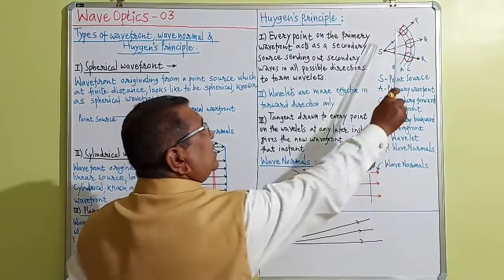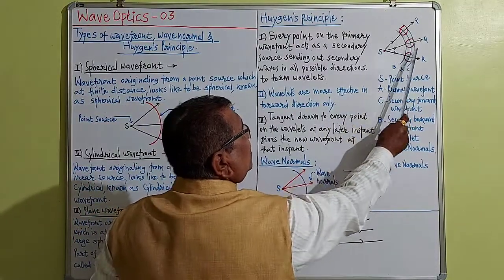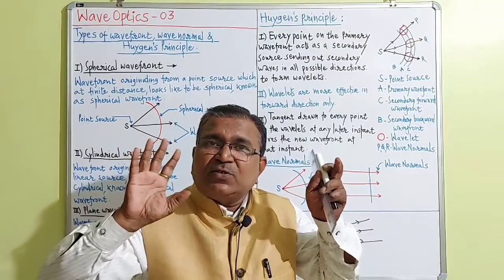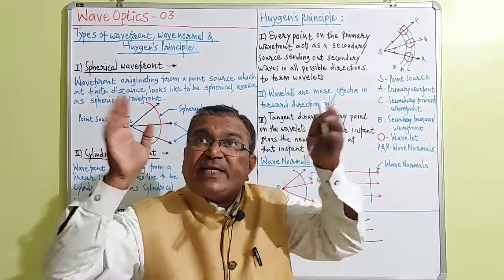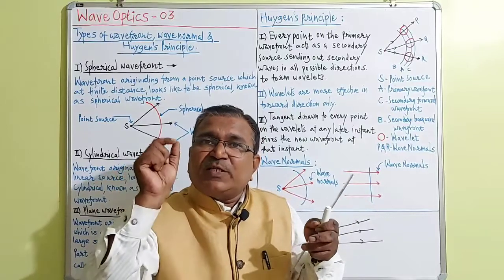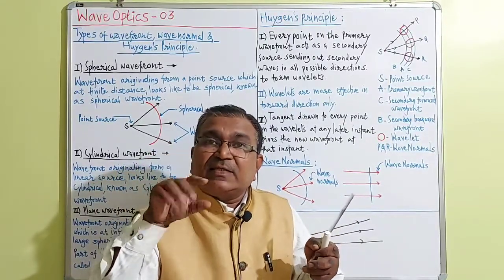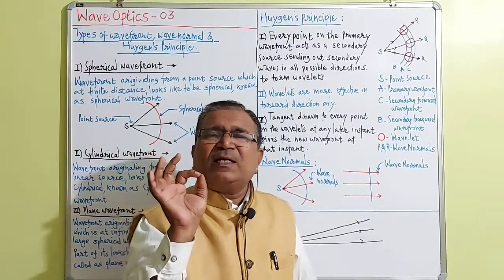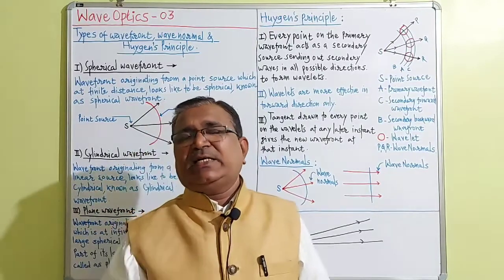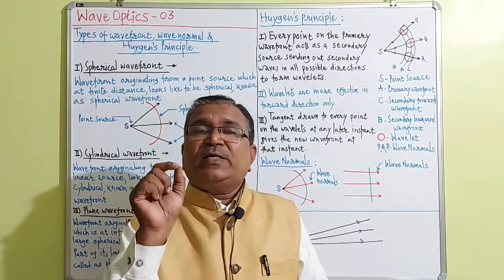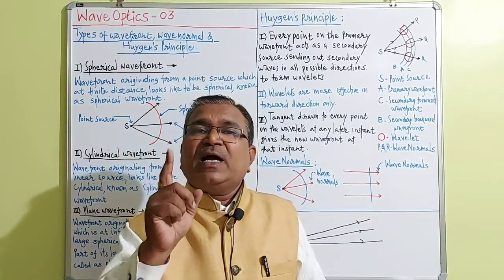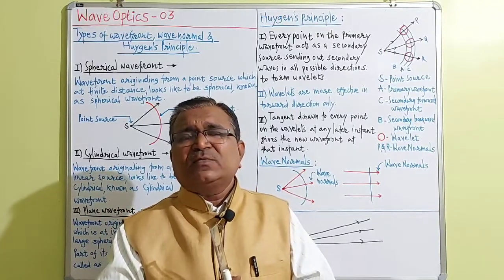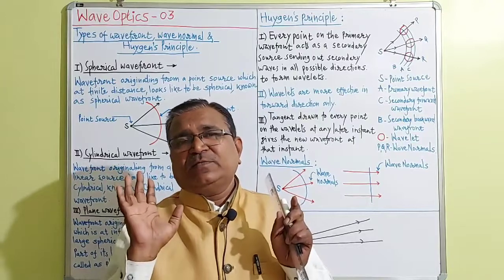See here, this is a primary wavefront. Every point on the primary wavefront acts as a secondary source, sending out secondary waves, because the light is emitted in all possible directions to form spherical wavelets. Those arc circles, the arc spheres, are nothing but the wavelets. So the first part of the principle, I will repeat again, dear student: every point on the primary wavefront acts as a secondary source, sending out secondary waves to form wavelets. This is the first point.